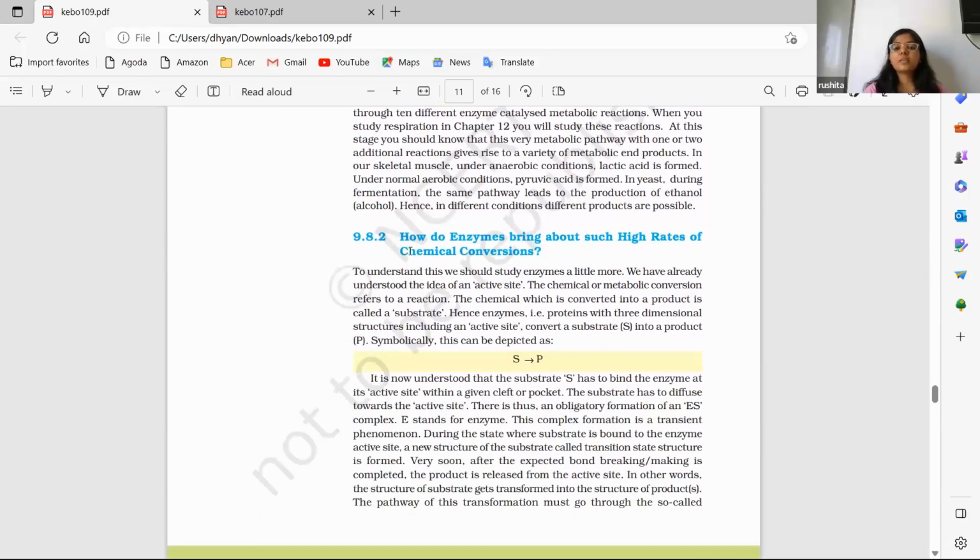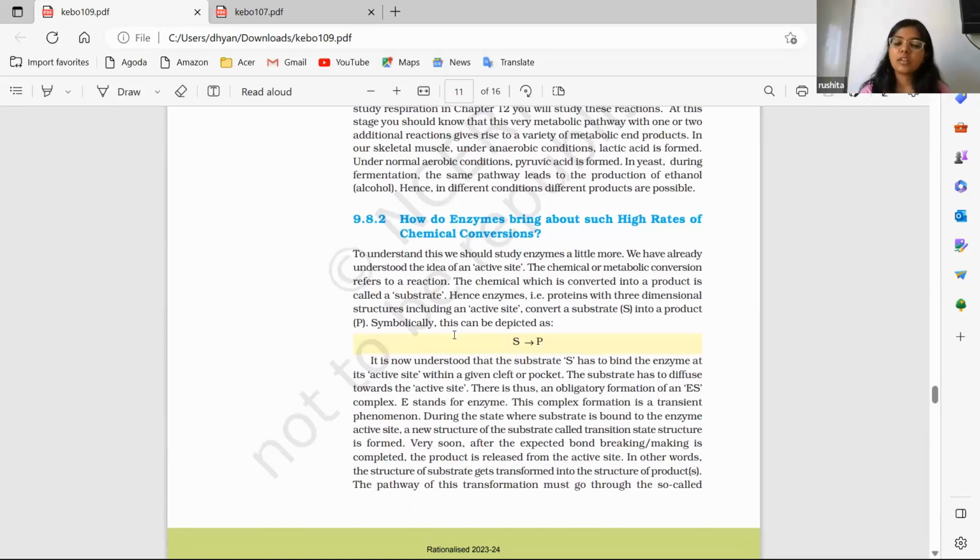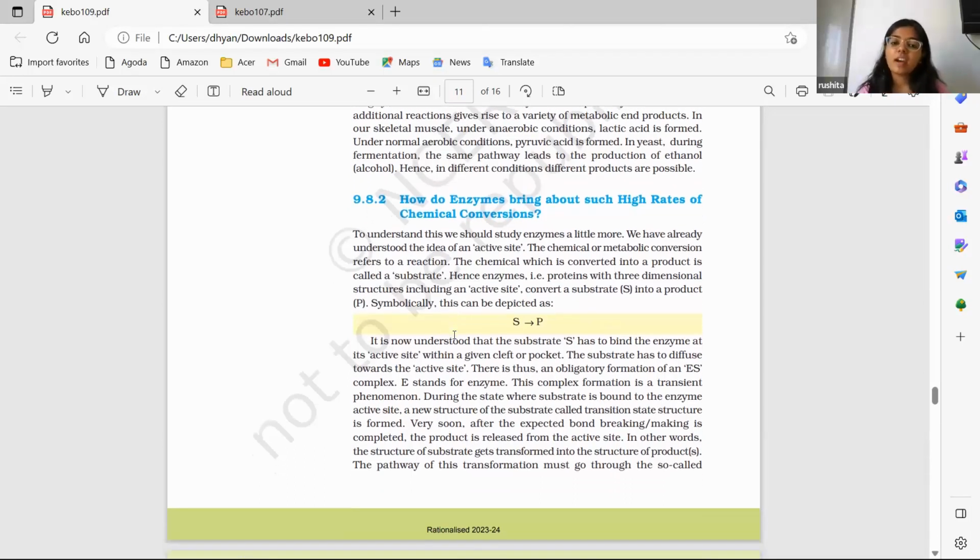And here is the part on how the enzyme brings such high rates. Why does the speed increase with the enzymes, or what do they do? So the reaction occurs fast, right? The description of the structure of enzymes is given here: how they do it, what the active sites are, and how the substrate is converted to product.